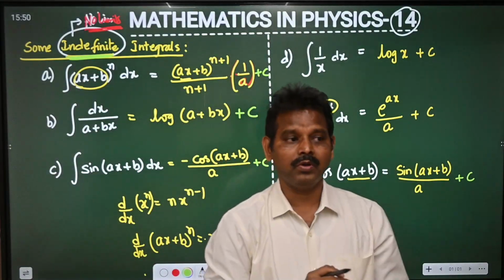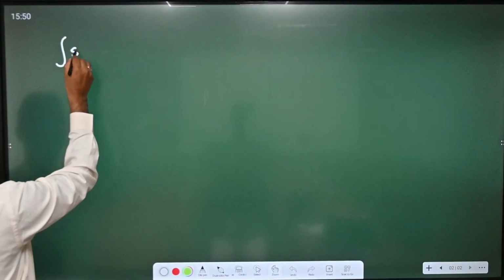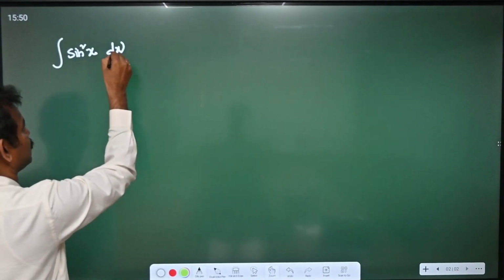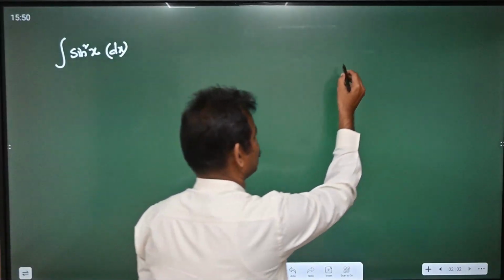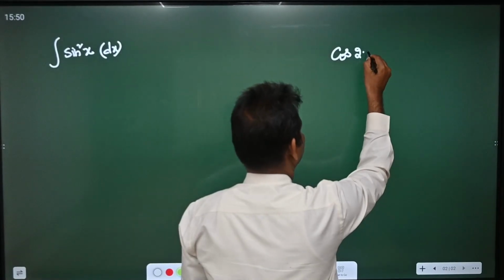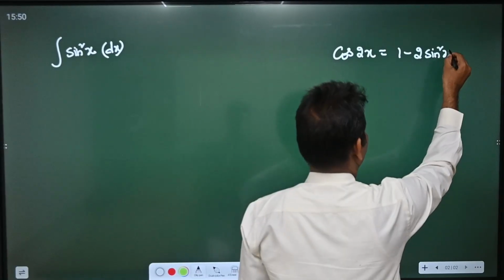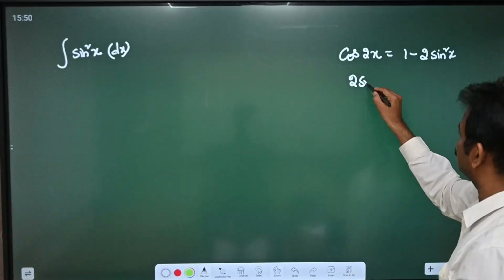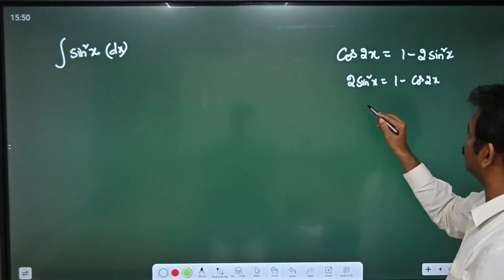Now, in most of the questions, sometimes integral sin square x is to be calculated. Directly, if the power is like that, then what do we have to write? We know cos 2x is equal to 1 minus 2 sin square x. From this, if you interchange these two, 2 sin square x is equal to 1 minus cos 2x.